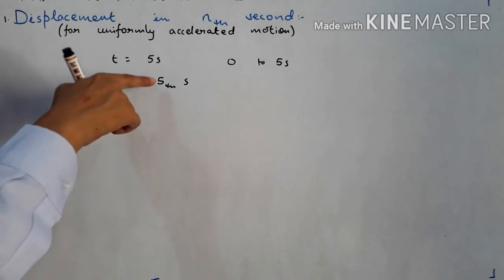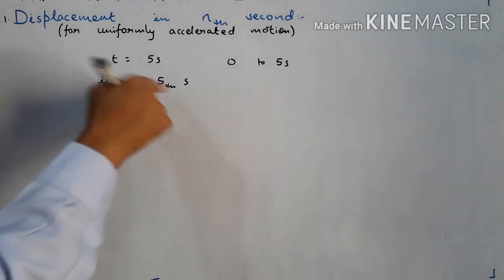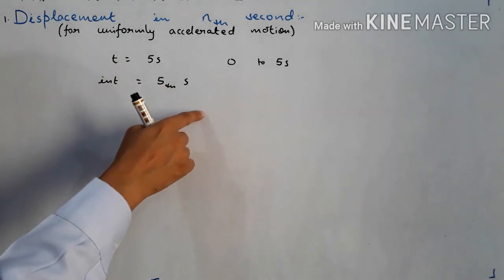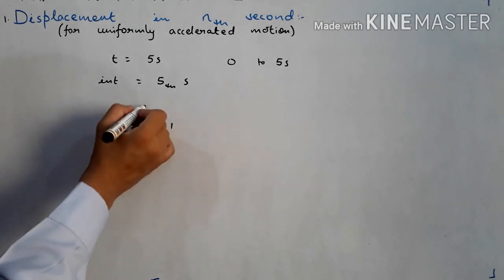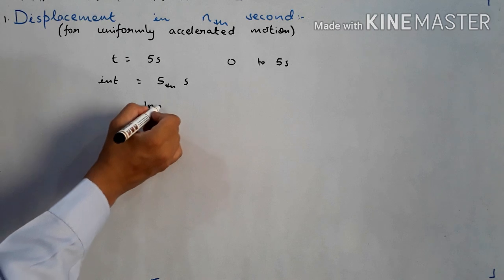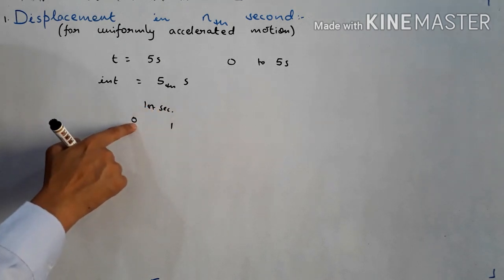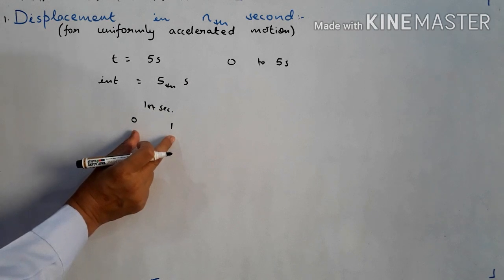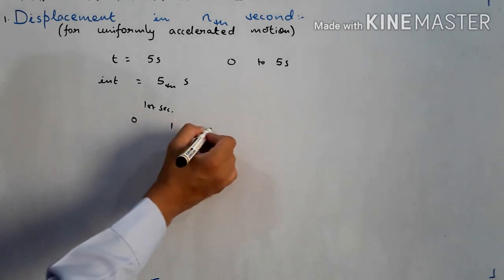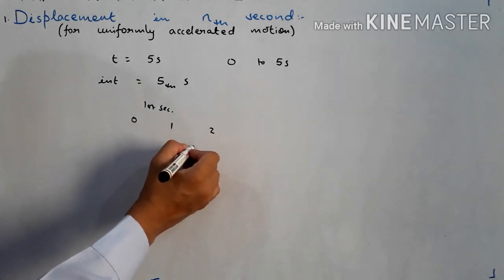But when you say 5th second, if you start from 0, then 0 to 1 is your first second. Your first second starts at 0 second and ends at 1 second. Is it clear? Then from 1 second to 2 second is your second second.